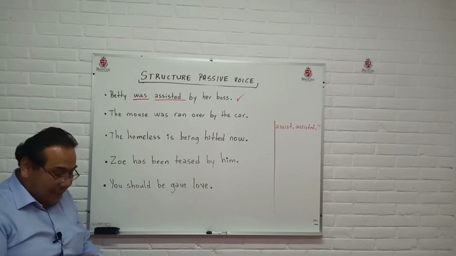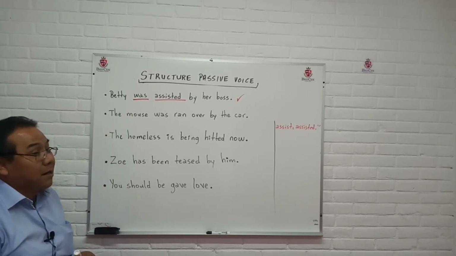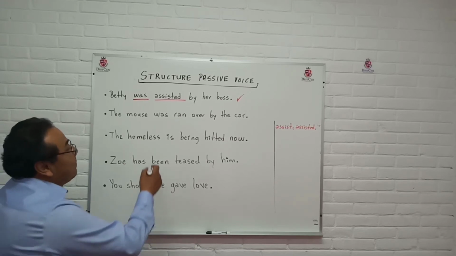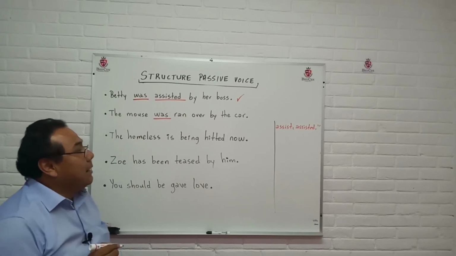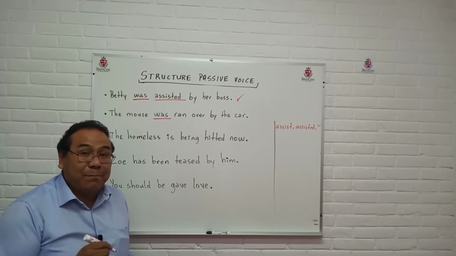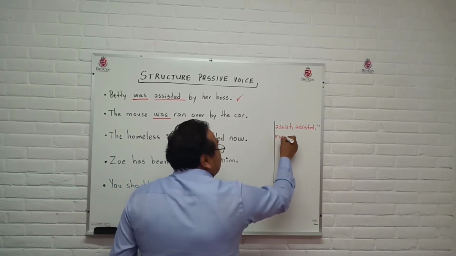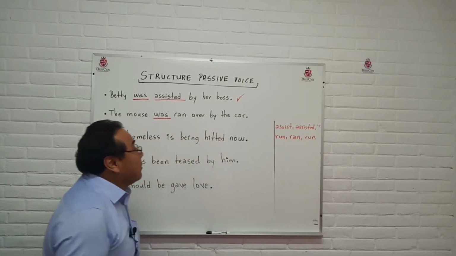The next sentence says the mouse was run over by the car. Yes, the verb to be is was. Ran is not in past participle, it's in past, because it's run, ran, run.